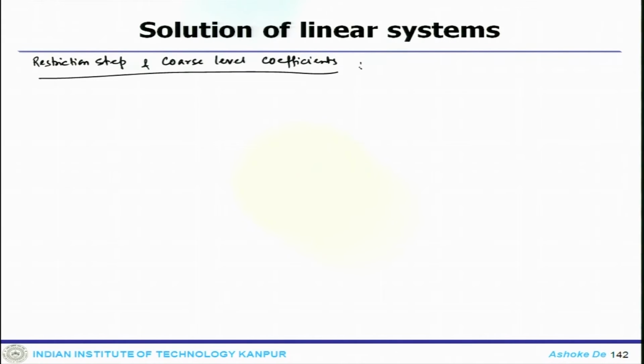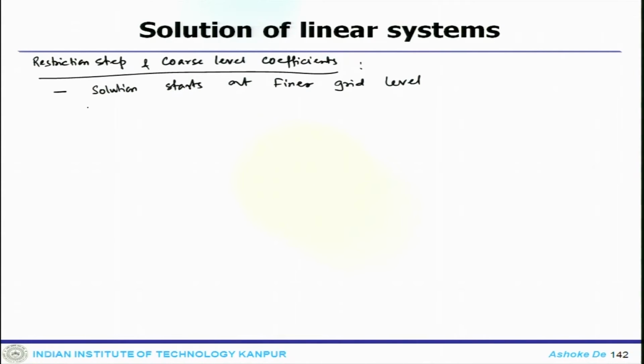The important point here is that the solution starts at the finer grid level. After performing a few iterations, the error is transferred or restricted to a coarser grid level and the solution is found at that level.